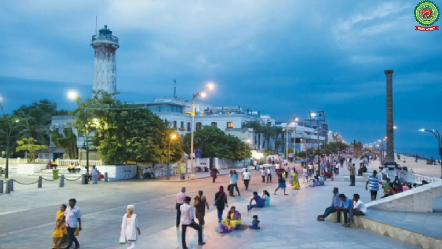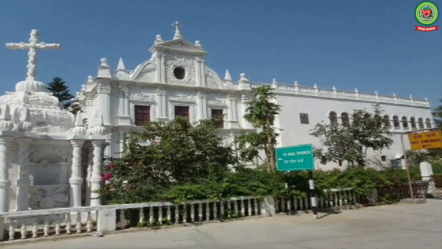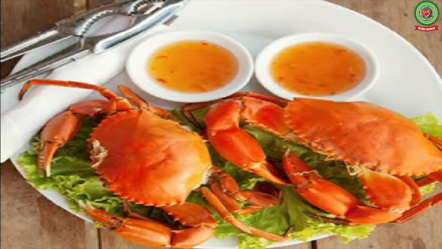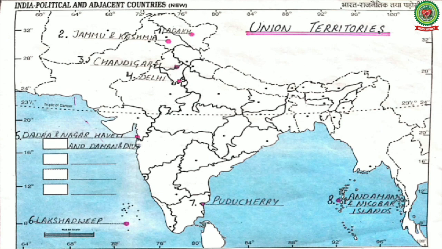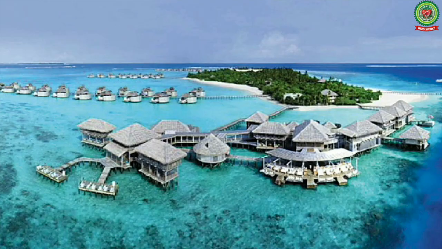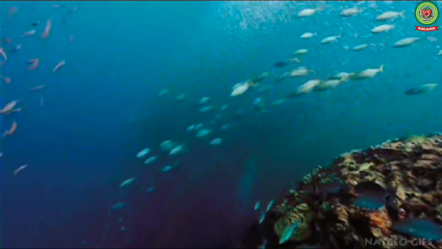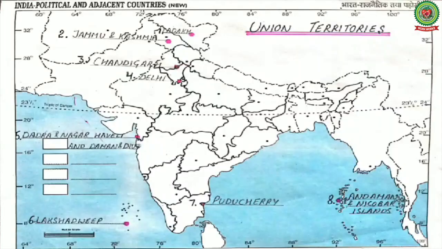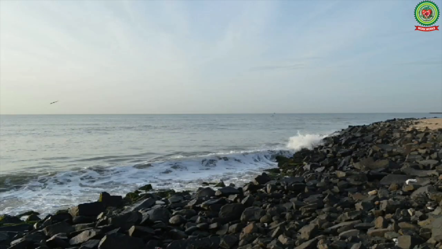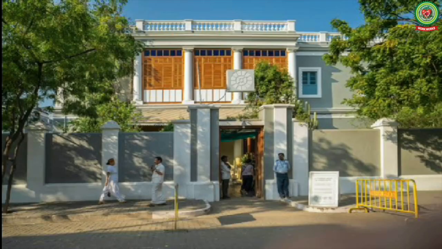At fifth number is Dadra and Nagar Haveli and Daman and Diu and its capital is Daman. This is famous for its tourism, Portuguese architecture, festivals, seafood, etc. At sixth number is Lakshadweep and its capital is Kavaratti. This Union Territory is situated in the Arabian Sea. It is well known for its white sand beaches with clear blue water and marine life, and also known for pearl fishing. At 7th number we have Puducherry and its capital is Pondicherry. Puducherry is famous for Stone Beach, Aurobindo Ashram, etc.